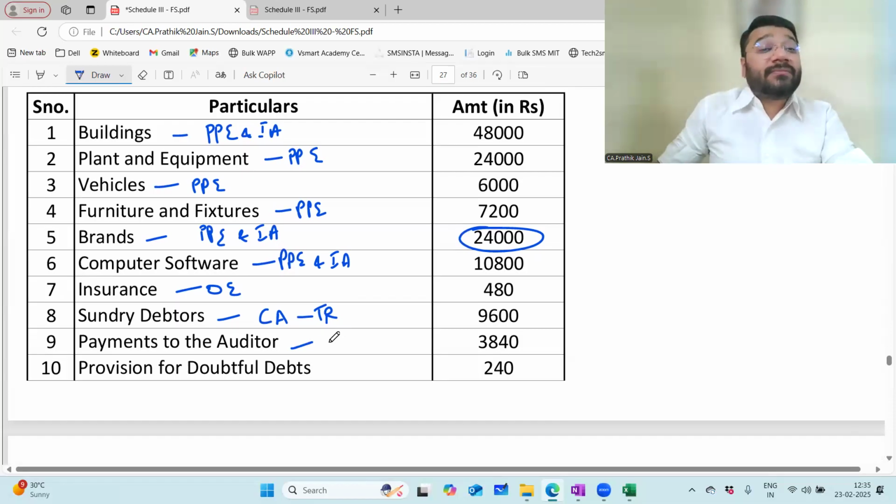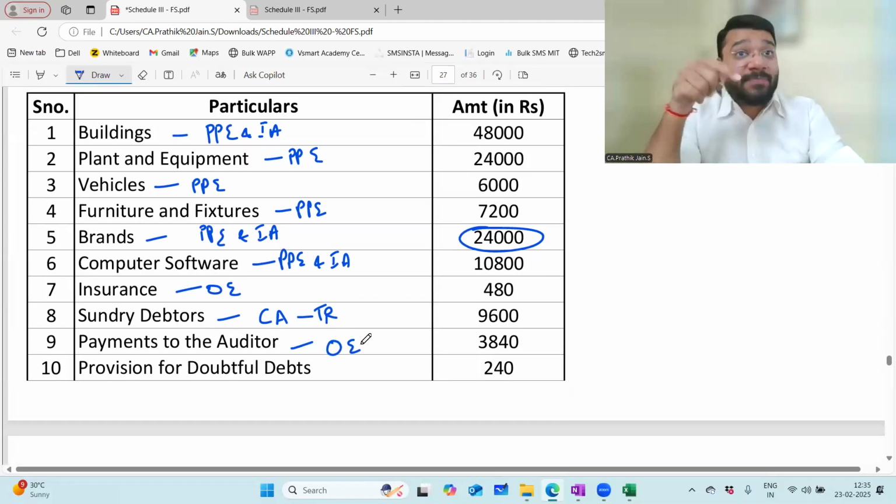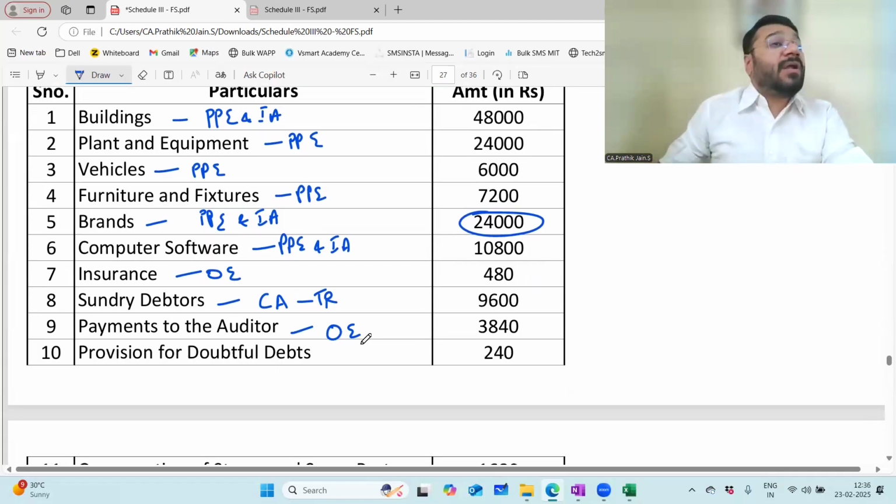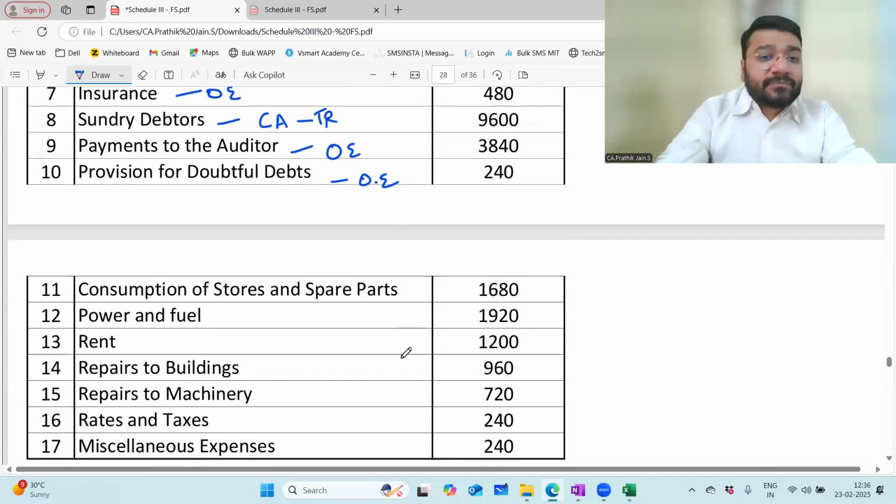Payment to auditor goes to other expenses, and a specific disclosure requirement is given. You have to adhere to that also. Provision for doubtful debt: nothing mentioned means creation of provision. It is a loss item. It goes to your other expenses. Consumption of stores and spare parts: other expenses. Power and fuel: other expenses. Rent: other expenses.